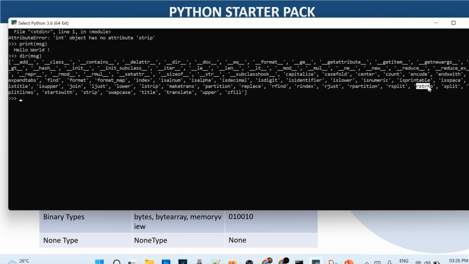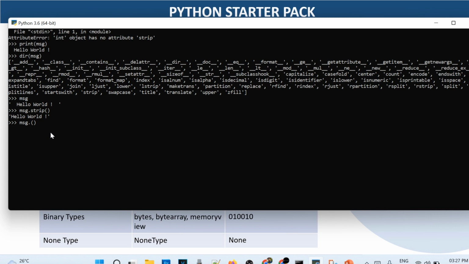Or we can use rstrip, which is right side of strip, or the split function, which splits our one word into multiple letters. So let's try to apply some function. message.strip: the syntax is the variable, dot, function name and brackets. Inside the brackets we can have some argument or not. Sometimes it is optional, sometimes it is required. The strip function does not take any argument, so we simply open and close the round bracket and we'll get the result.